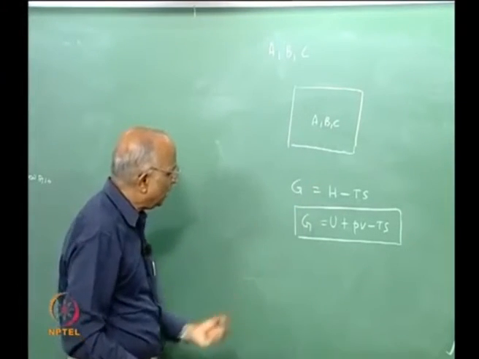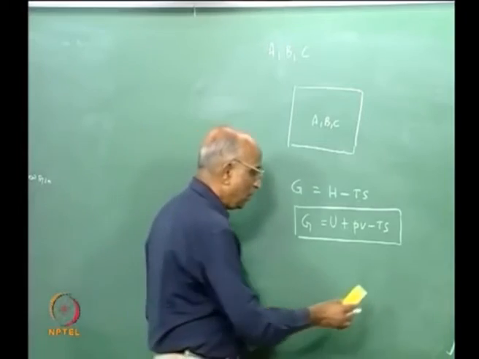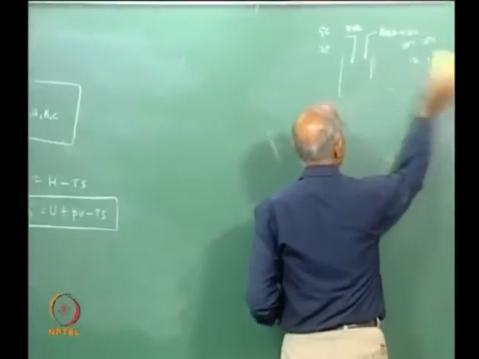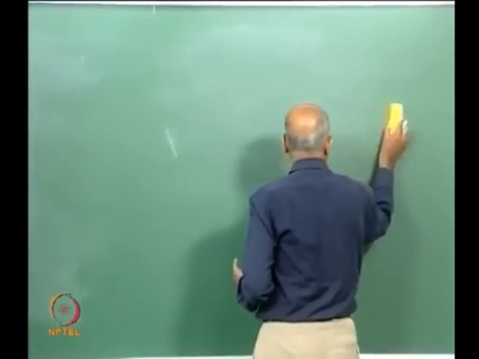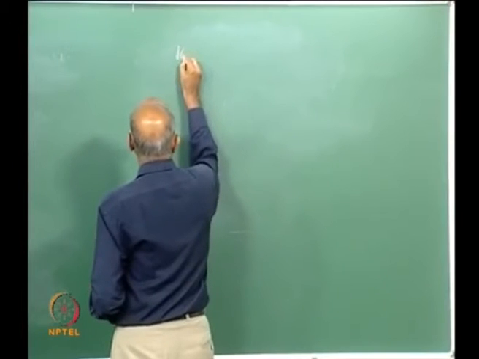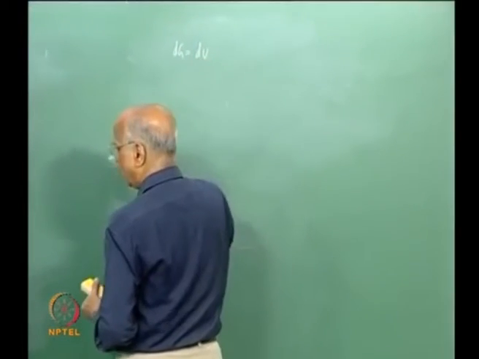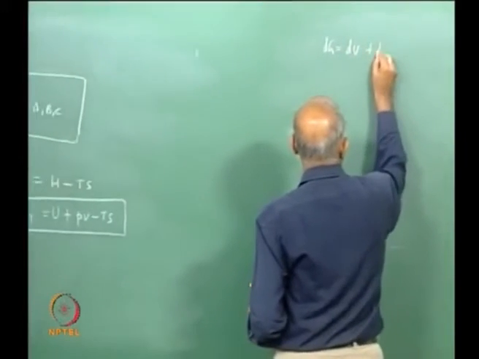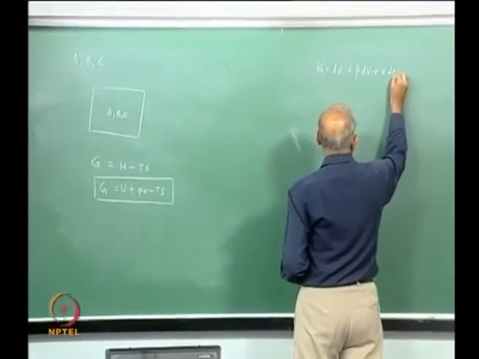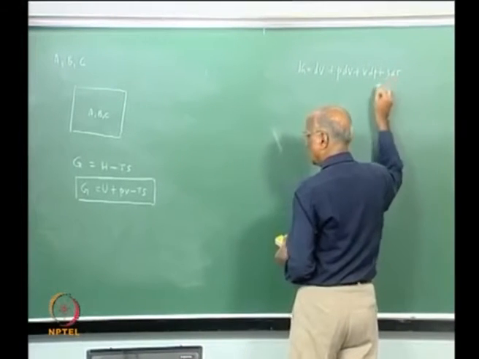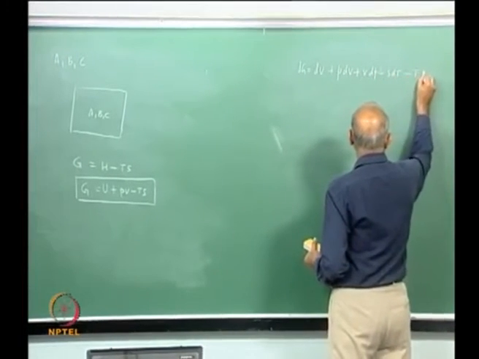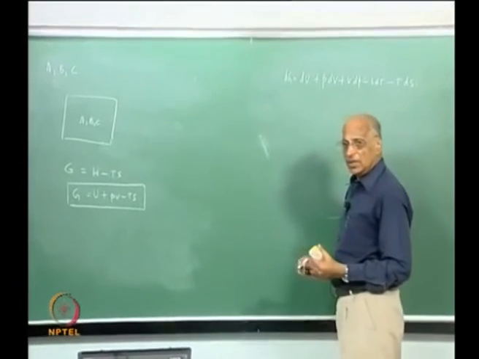Now I look at dG, because I still want to relate it to the species which are formed, so I take a differential of that. I can write dG is equal to dU plus PdV plus VdP, minus SdT, minus TdS, right.